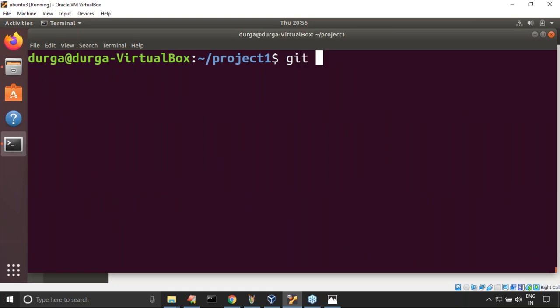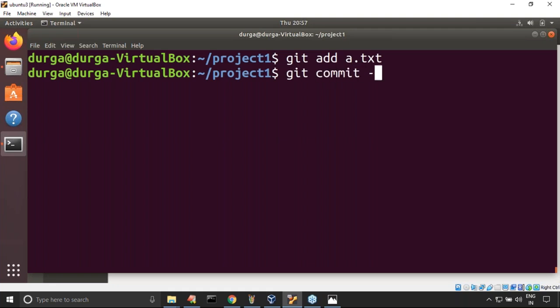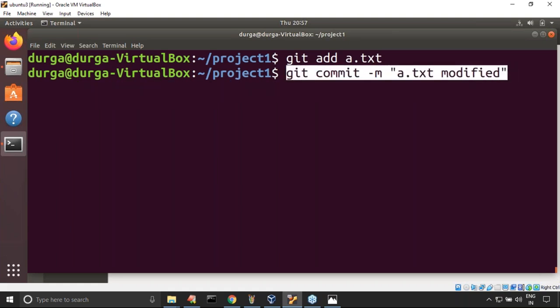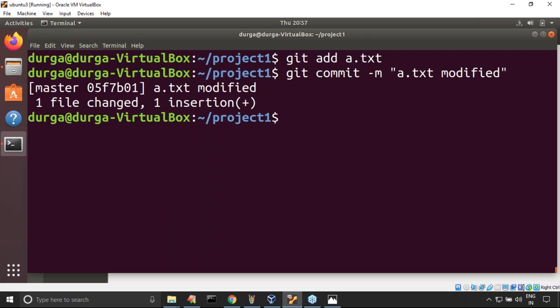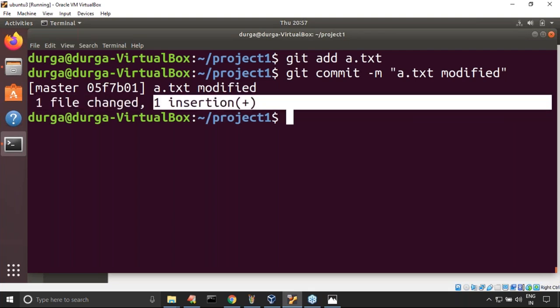Immediately you have to tell git add a.txt, adding to the staging area. And after that, git commit -m, committing a.txt modified, like this. Is everyone in the position to understand this line? What is the meaning of this? Yes, enter. Like one file changed, one insertion, something like this.